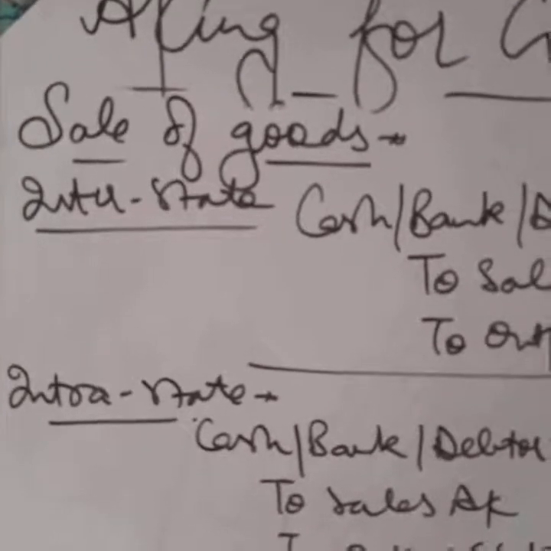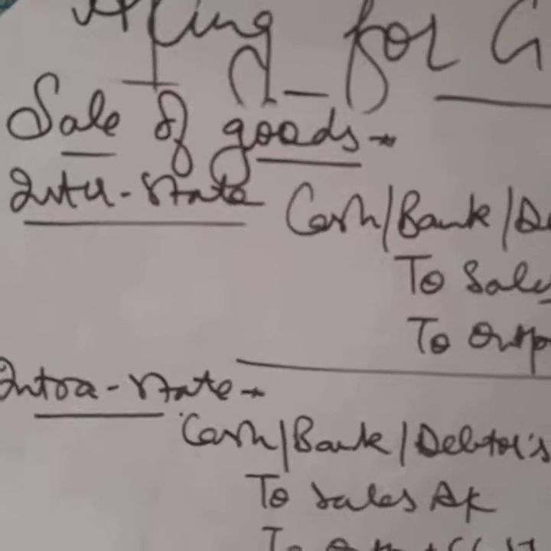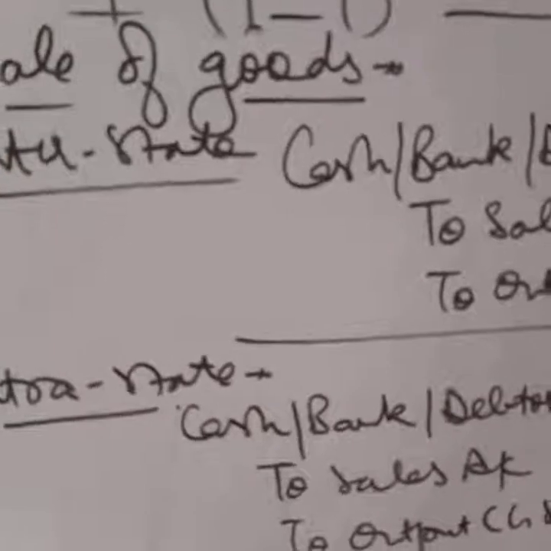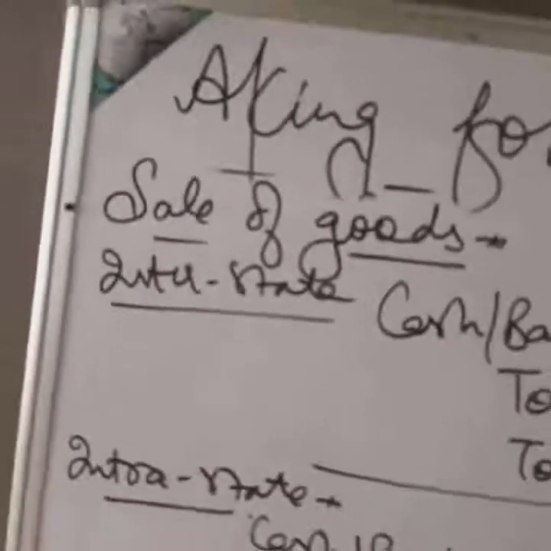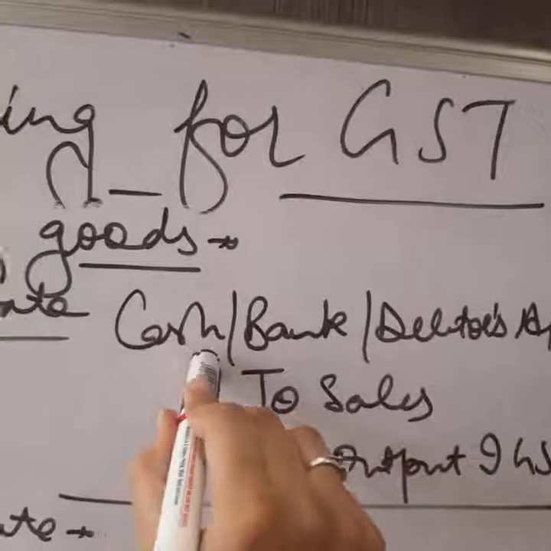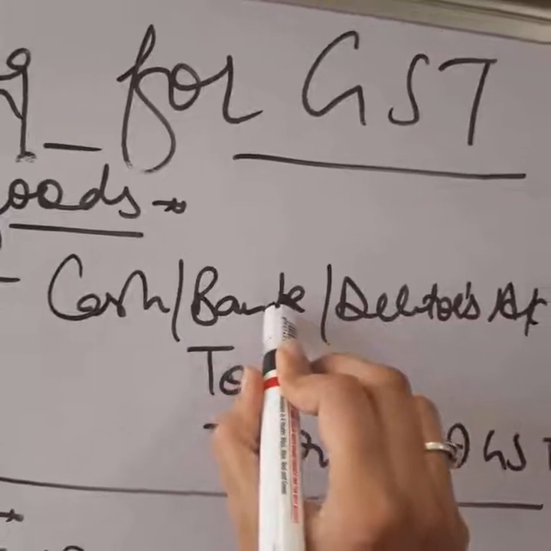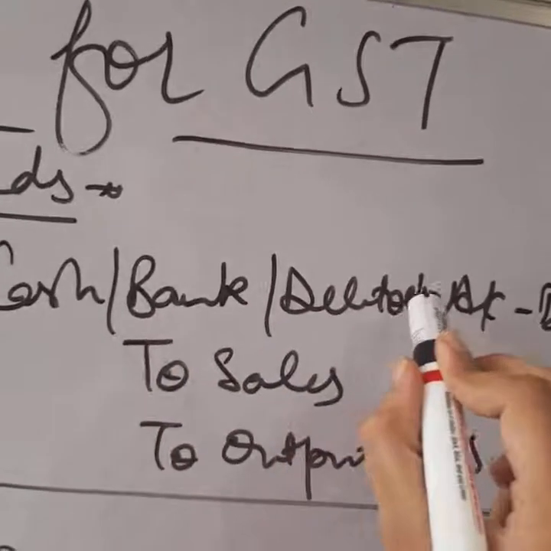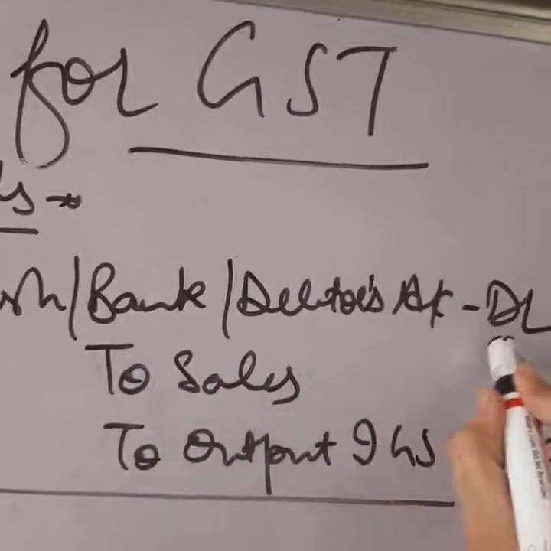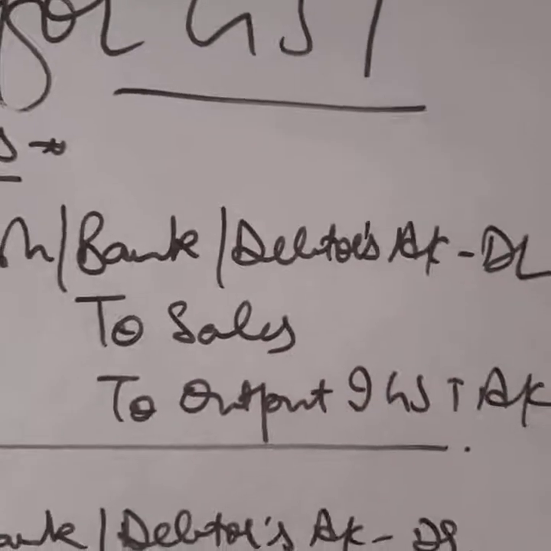Now the next point is sale of goods. Whenever we are making sales, we'll receive money from our debtors, from our customers. In case of interstate sale, interstate means from one state to the other state, if we are receiving cash, cash will be debited, it is coming into our business. If we are receiving check, bank will be debited. If the transaction is on credit, then in place of cash or bank we will write debtors account debit, to sales account, it's a revenue, credit all incomes and gains.